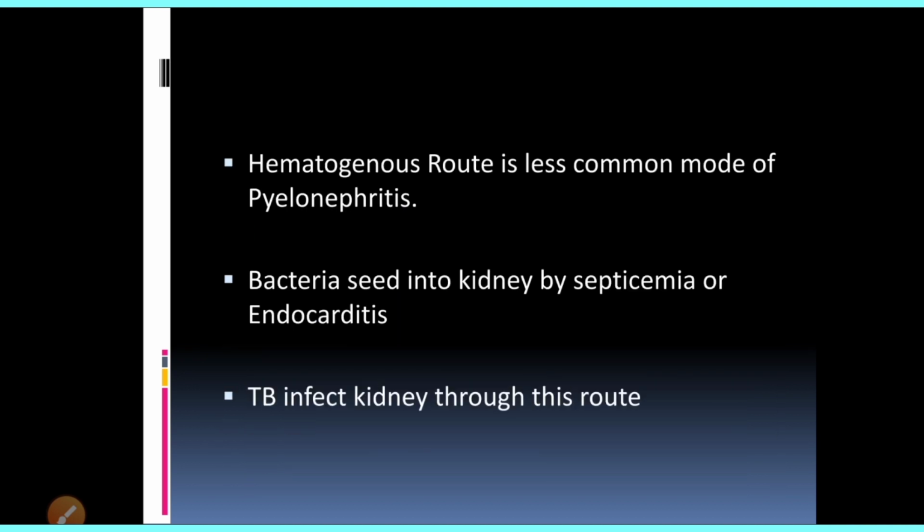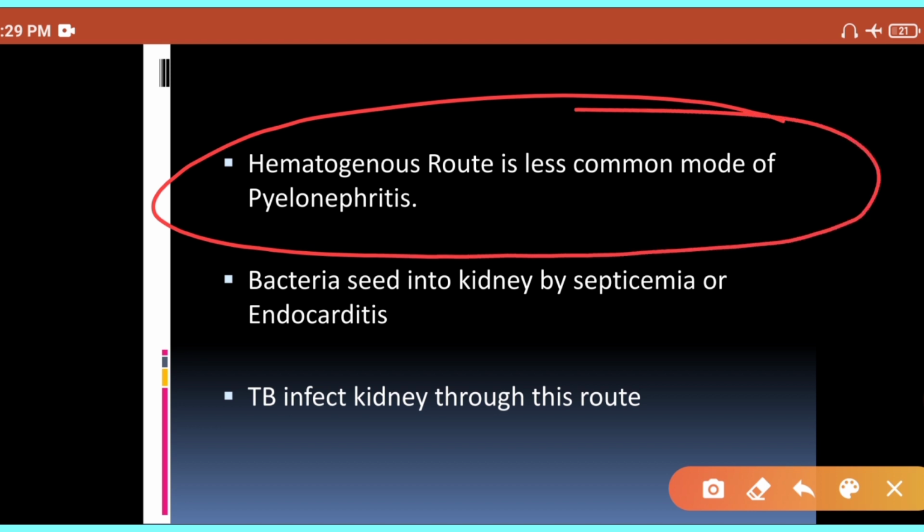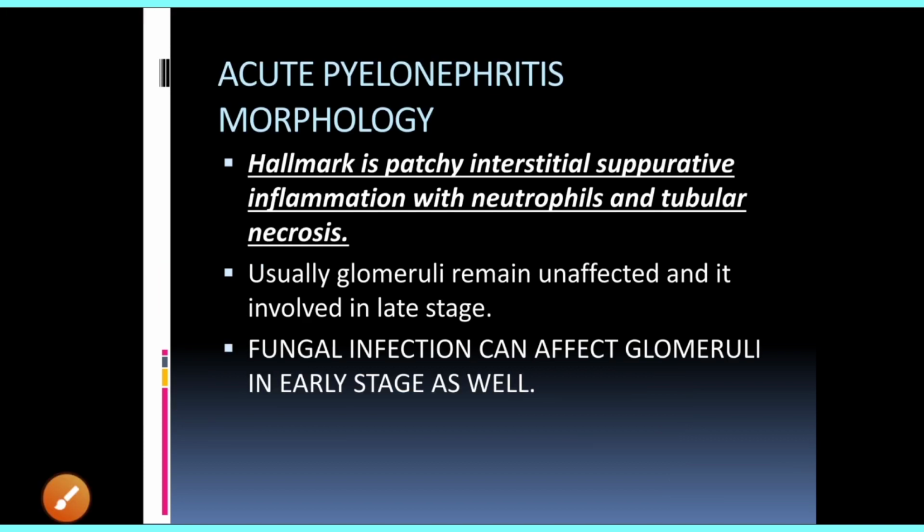Now you have to remember that the hematogenous route of spread is very less common. Pyelonephritis is mostly because of ascending infection, and the hematogenous route is less common. But if you develop tuberculosis of the kidney, then it is because of the hematogenous route mainly. It's not because of the ascending route. Okay, now we will see the morphology of acute pyelonephritis.